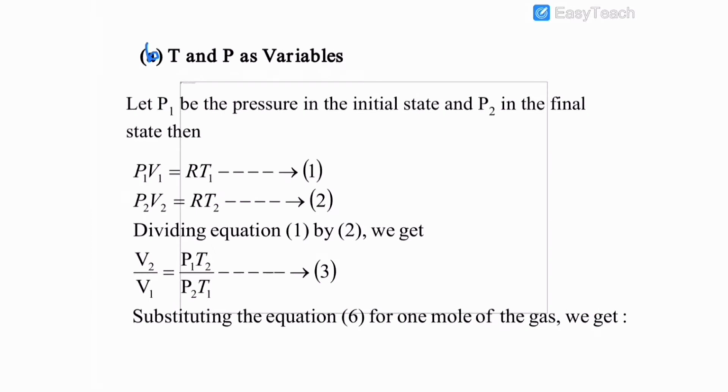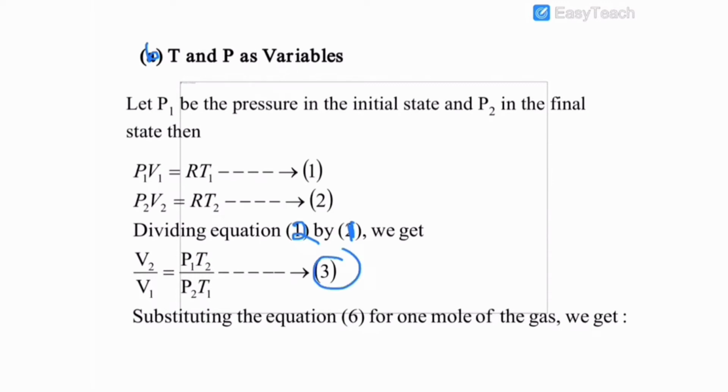Then case number 2, temperature and pressure as variable. First we considered temperature and volume as variable, and second we derive in terms of temperature and pressure as variable. Let P1 be the pressure in the initial state and P2 in the final state. Then we have P1 V1 is equal to RT1. This is equation number 1. P2 V2 is equal to RT2. It is equation number 2. Dividing equation 2 by 1, we get V2 by V1 is equal to P1 T2 divided by P2 T1.